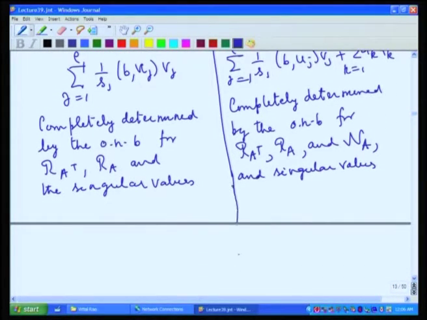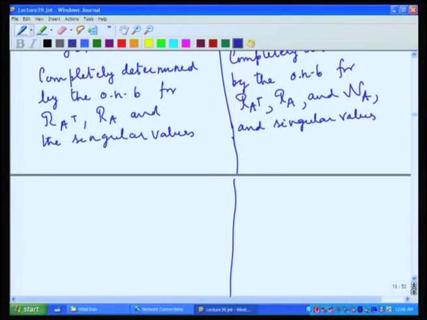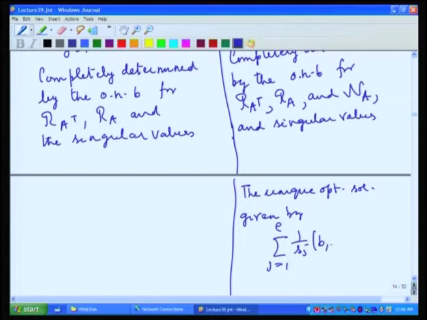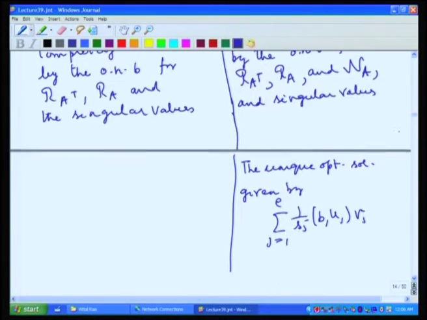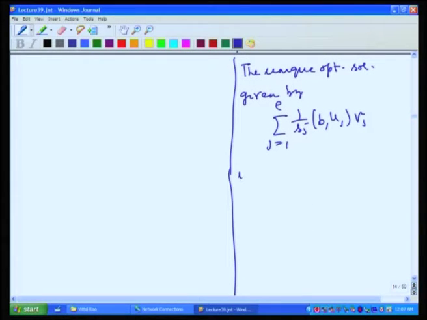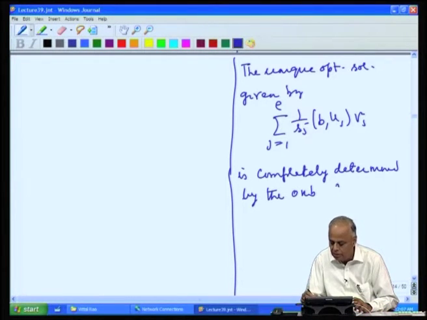And when the solutions are infinite, in this case the unique optimal solution given by summation j equal to 1 to rho, 1 by S j, b u j, v j, is completely determined by the orthonormal basis for the range of A transpose, the range of A and the singular values.